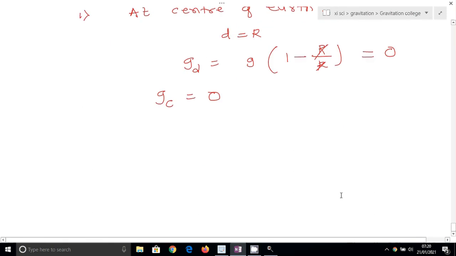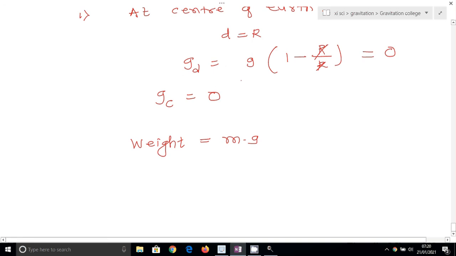See, if we have to find out the weight of any object, then the formula for weight is equal to m into g. Where the acceleration due to gravity is more, the weight is more.